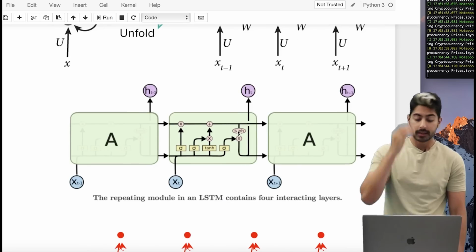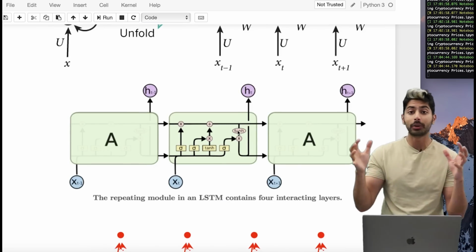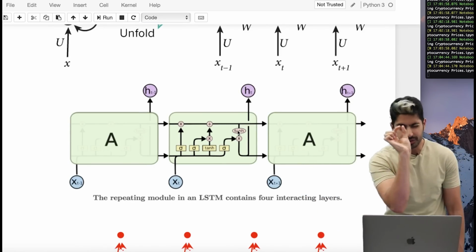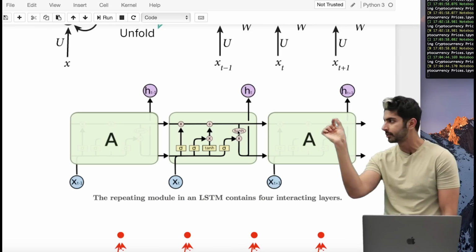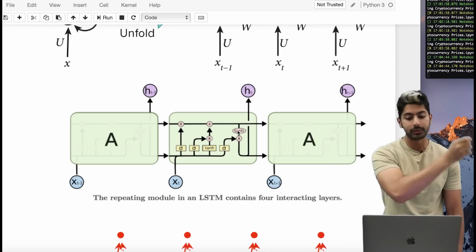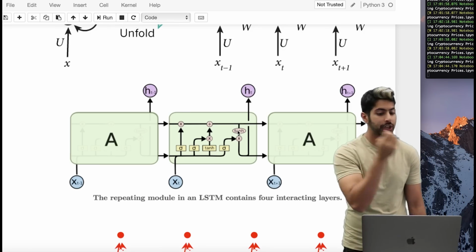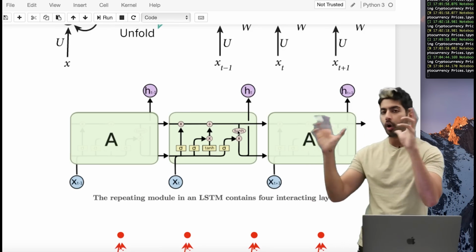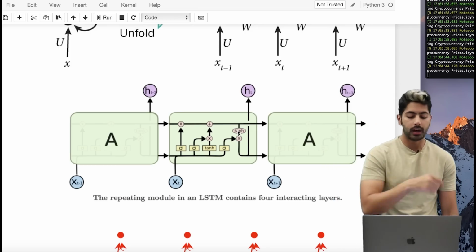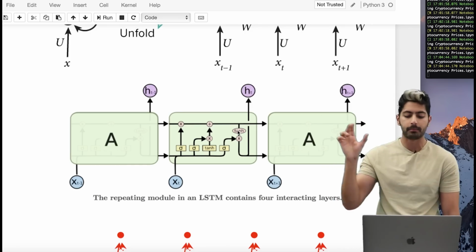But what happens is, when we have really long sequences, whenever we're optimizing this network, the gradient vanishes slowly as we go from the last layers back to the first layers. And the gradient is what we use to update all of these weights. So in order to prevent this vanishing gradient, so all the weights in each layer are updated properly, someone invented this technique called a long short-term memory cell.